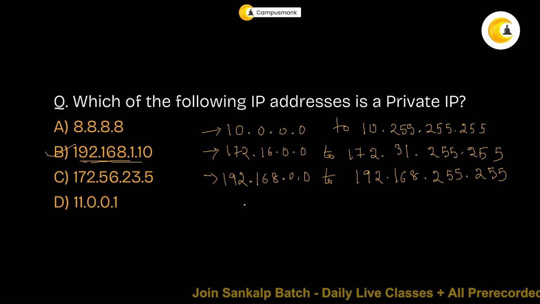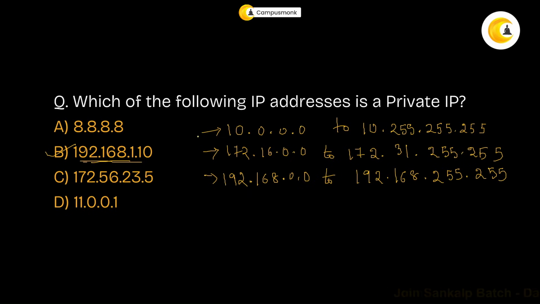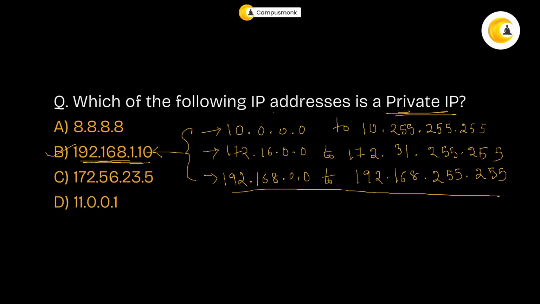Okay. These are the three ranges that actually hold the private IPs. These are the three ranges in which your private IP can be. And you can see that 192.168.1.10 actually lies within this range. I hope you're clear with this question.